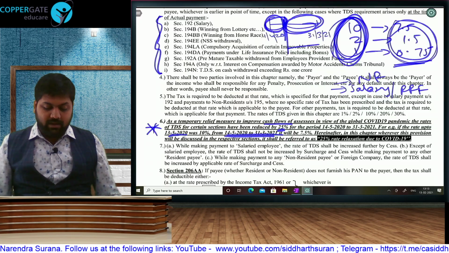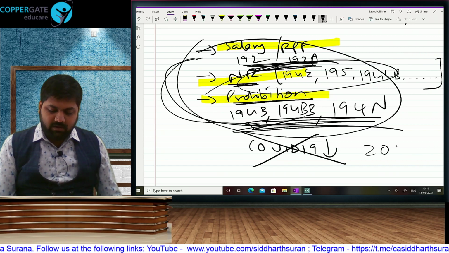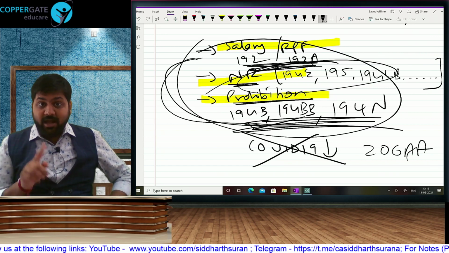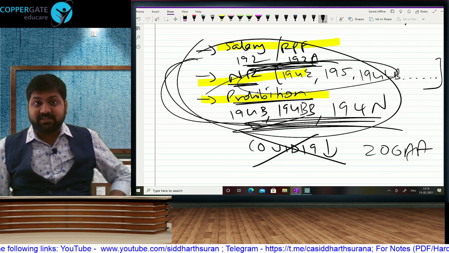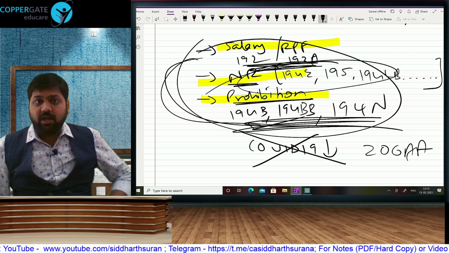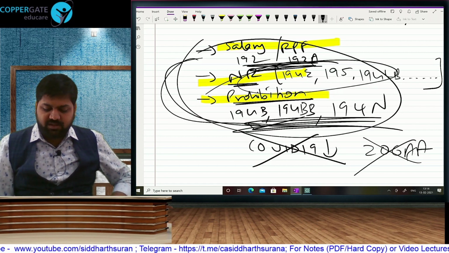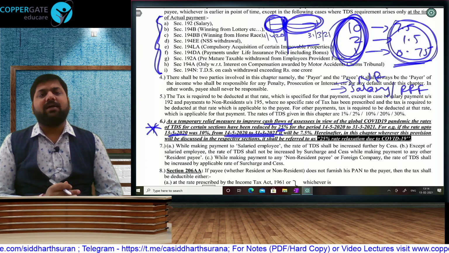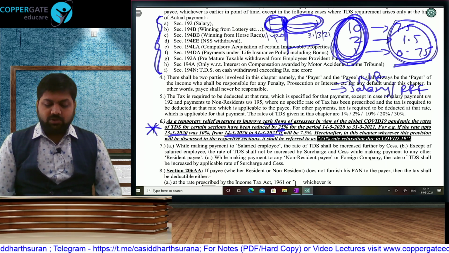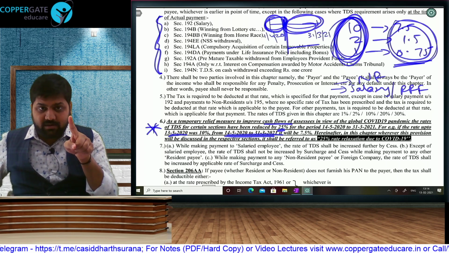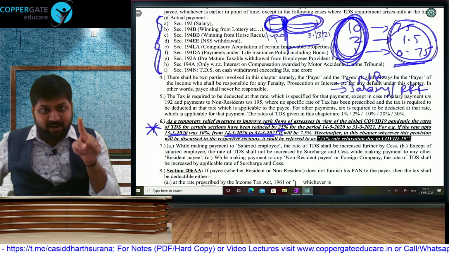And lastly, in section 206AA, where the payee does not furnish PAN, minimum TDS becomes 20%. For RPF it will become MMR, and for that new section, e-commerce, it will become 5%. In that also, this relaxation is not applicable. That COVID relaxation will not apply if you don't furnish your PAN. So I think this amendment is complicated because it is from the middle of the year. So you have to remember till 13th May and from 14th May.